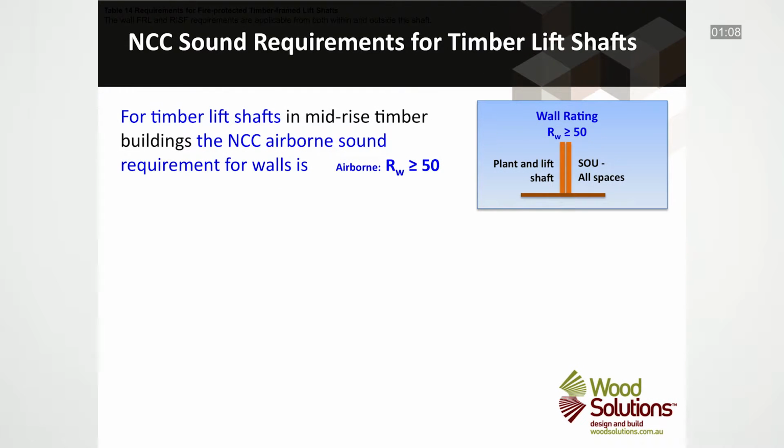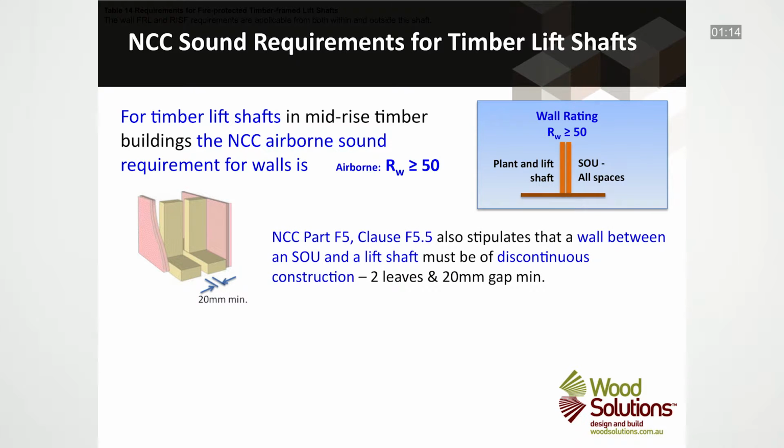In terms of the acoustic requirements for timber lift shafts, the NCC airborne sound requirement for walls is an Rw greater than or equal to 50. The NCC Part F5, Clause F5.5 also stipulates that a wall between a sole occupancy unit and a lift shaft must be of discontinuous construction. This means two separate leaves with a minimum 20mm gap, as shown here.